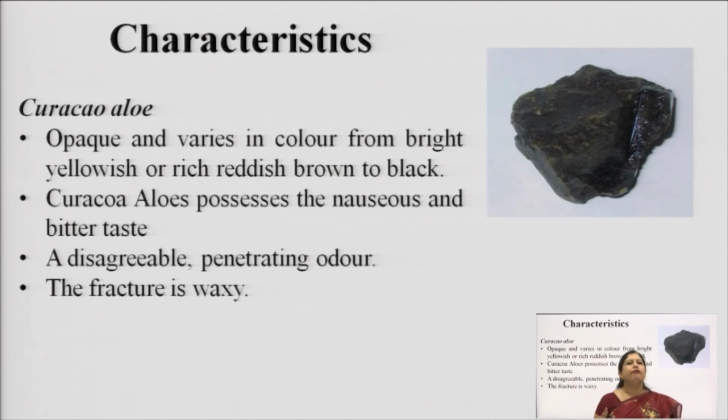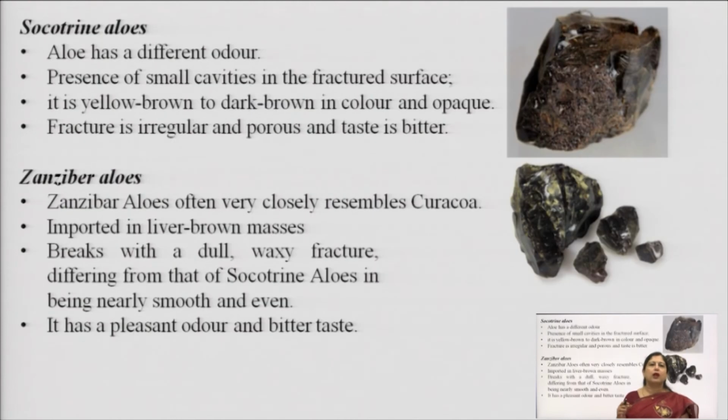and as we dry it, it takes a particular color and form. For example, the Curacao aloe becomes opaque, dark colored, reddish brown to black in color, and has a very nauseous, bitter taste, and also the odor is not very agreeable. It has a very penetrating and disagreeable odor with a waxy fracture. Means when we break it, it breaks like wax. Wax means a candle, you must have seen what kind of surface is there when it breaks. The same kind of surface is seen in Curacao aloe.